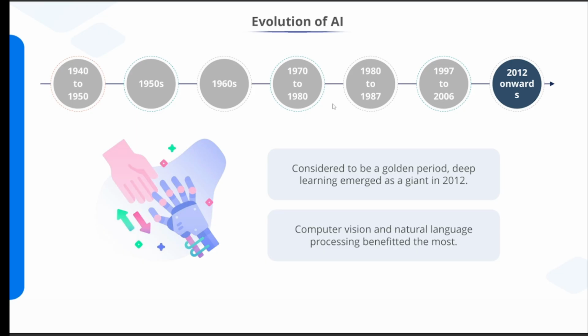After 2006, what happened? Companies like Facebook, Twitter, Netflix, big companies started using AI for real applications: recommendation systems, search, personalization. AI entered real-world business.